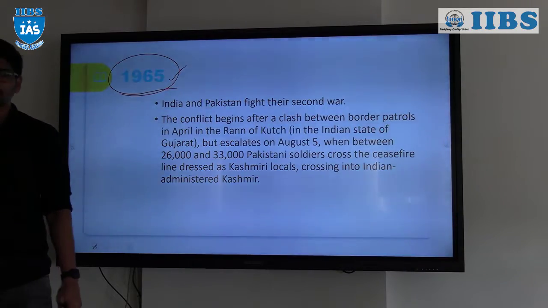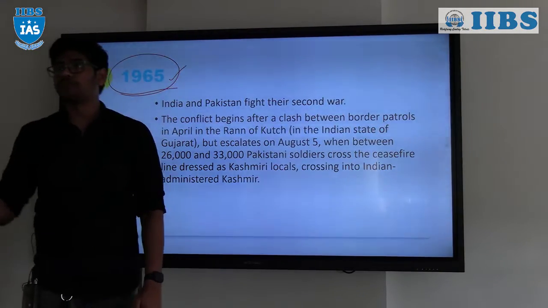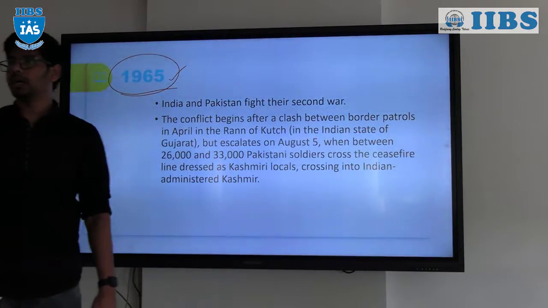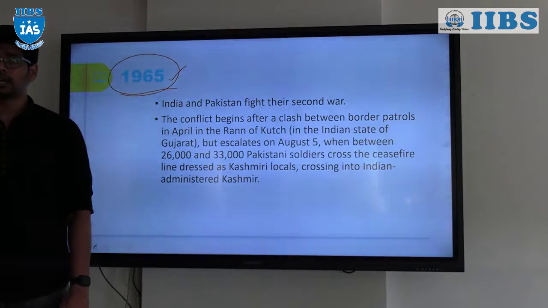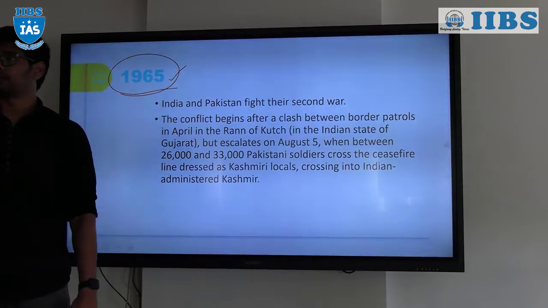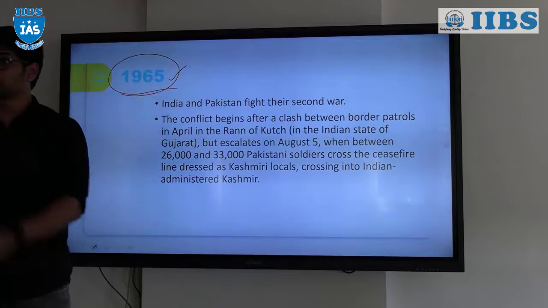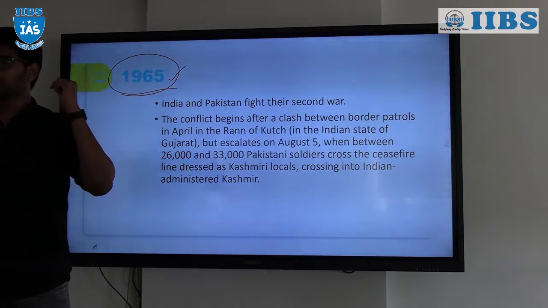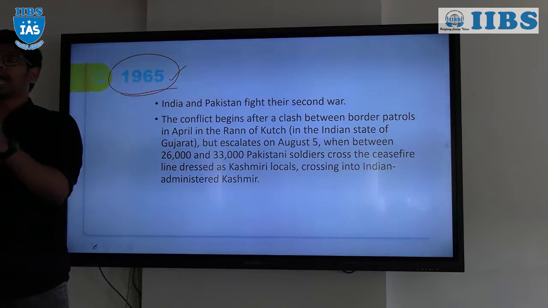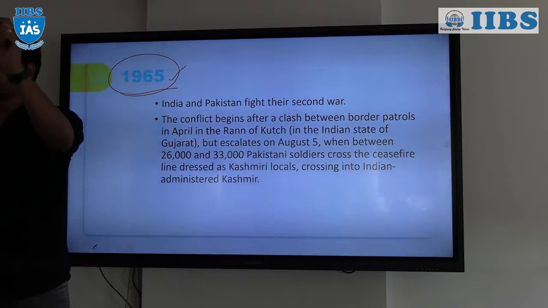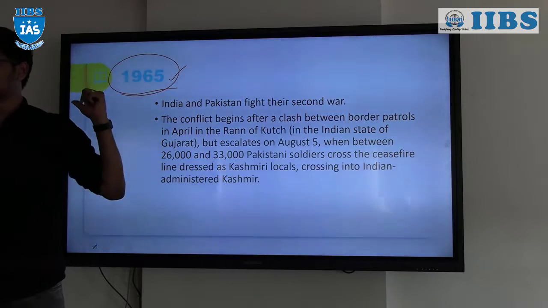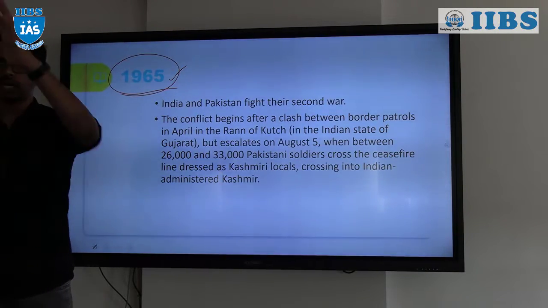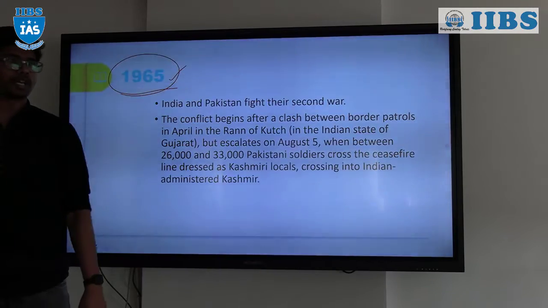Because of that infiltration, the Indian armed forces had to move there and finally throw Pakistan out of the Indian mainland. That was the first success of India on Kashmir, as we are speaking. So the loyalty of the Jammu and Kashmir people towards India existed in 1965. That is the reason why we could win. Or else we could never win against Operation Gibraltar.